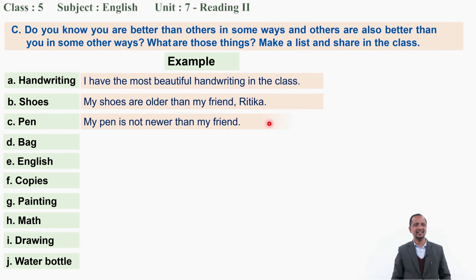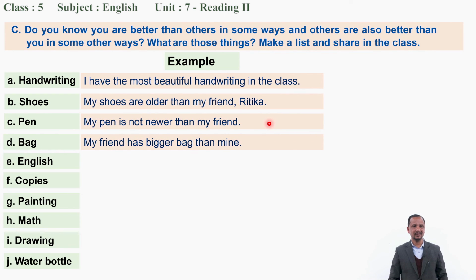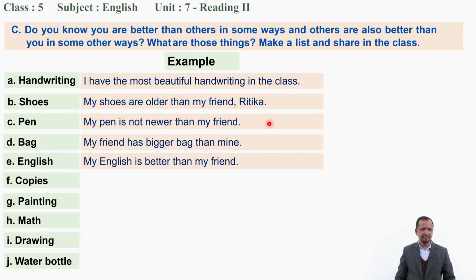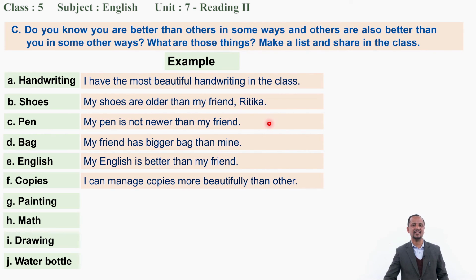Fan. Yes, my fan is not newer than my friend's. Some are, my friends are better than me, like shoes and pen. And handwriting, I am better than my friend. Yes, okay. Bag, I have a bigger bag than others. My friend has a bigger bag than mine. My English is better than my friend's. Similarly, I can manage copies more beautifully than others. Okay, the most, it means not the most, but the more.